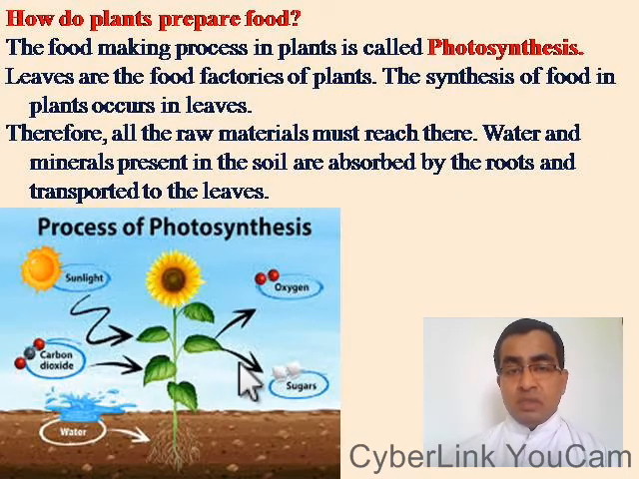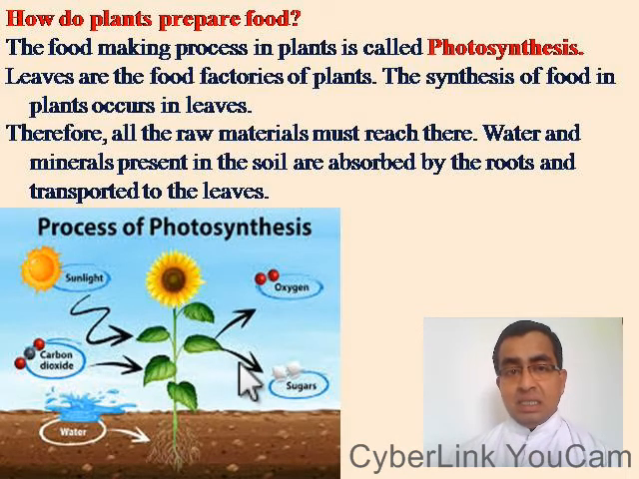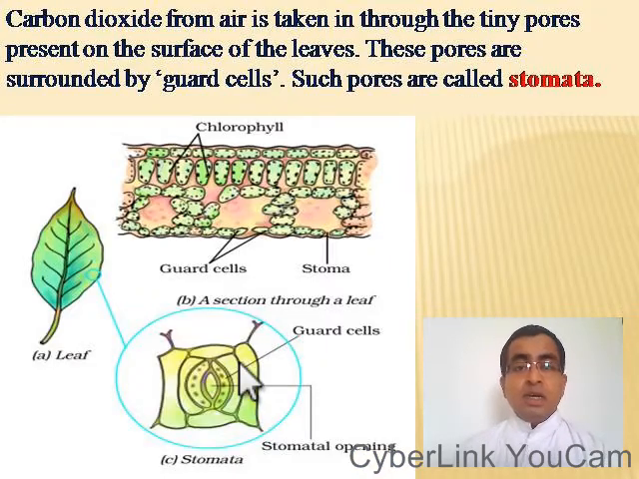How do plants prepare food? The food making process in plants is called photosynthesis. The leaves are the food factories of plants. The synthesis of food in plants occurs in leaves. Therefore, all the raw materials, carbon dioxide, water, should reach there in the leaves. Water and minerals present in the soil are absorbed by the roots and transported to the leaves. And carbon dioxide from air is taken through the tiny pores present on the surface of the leaves. And these pores are surrounded by guard cells, and such pores are called stomata.